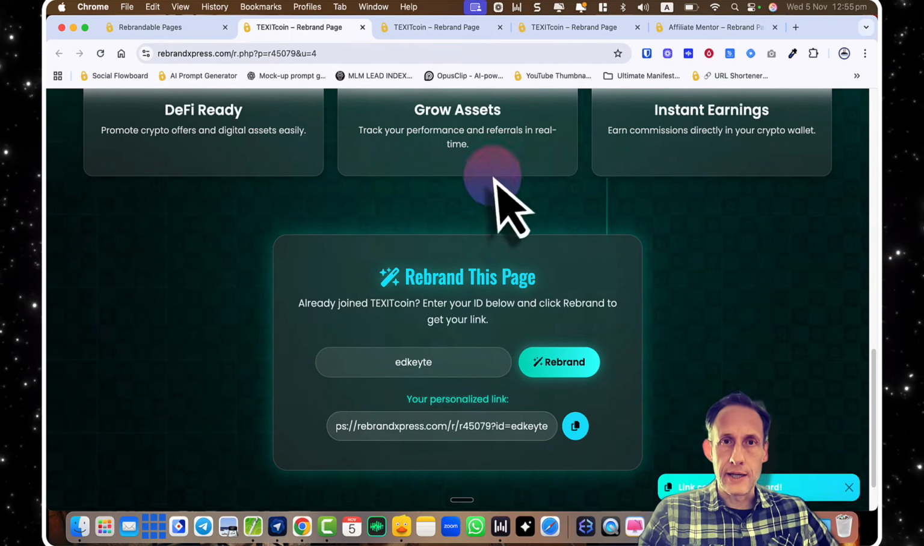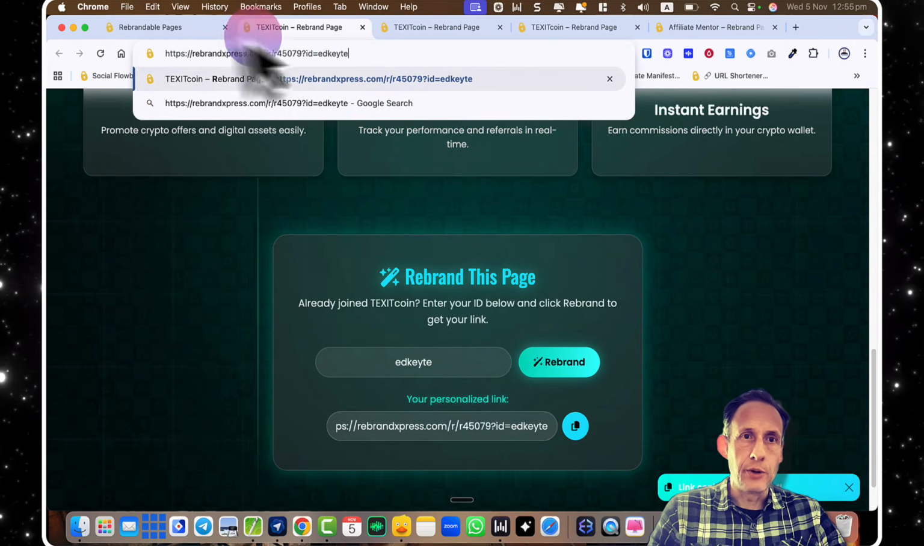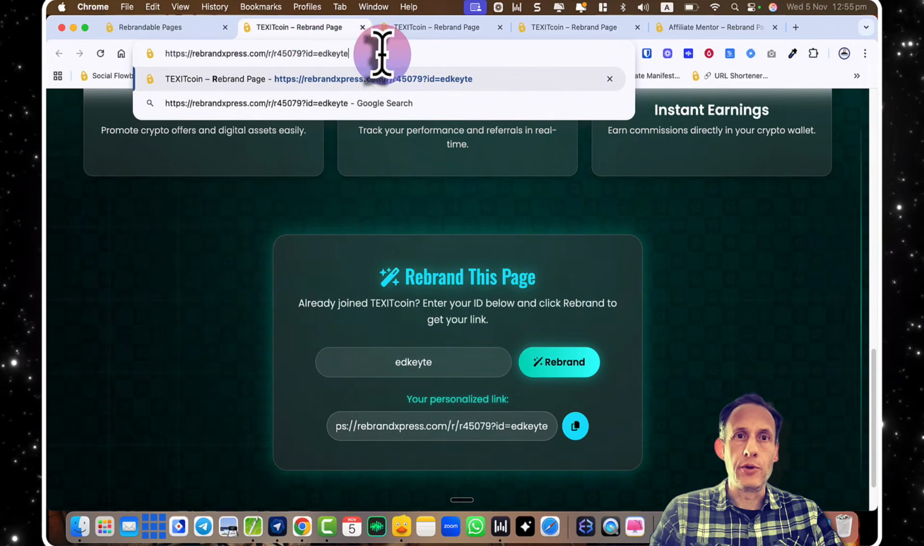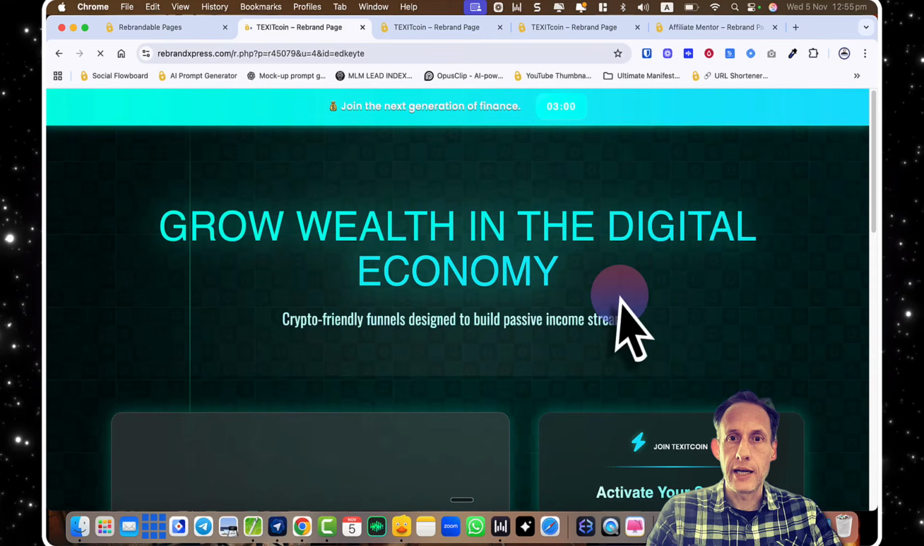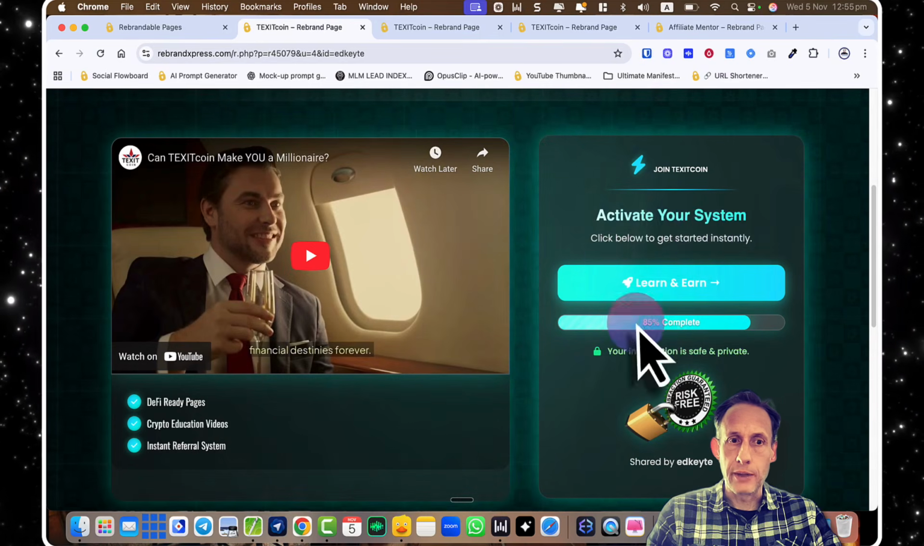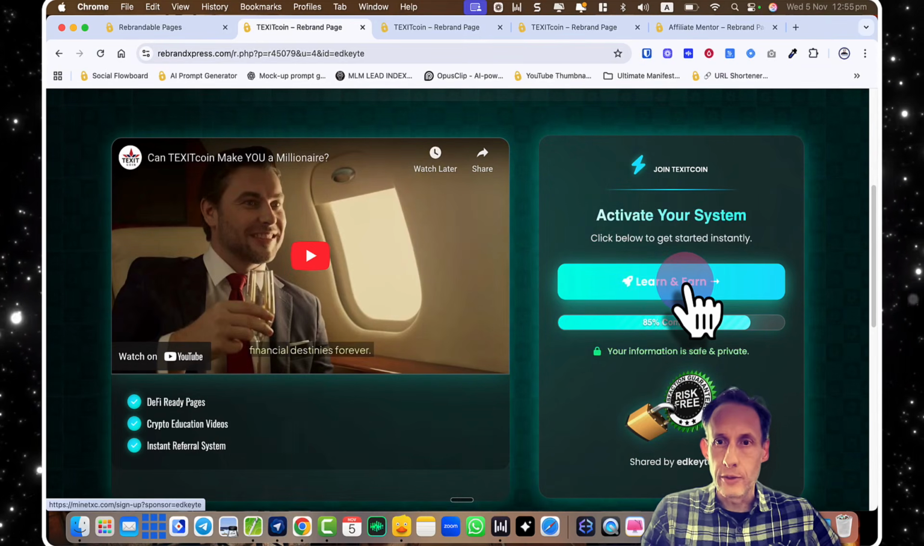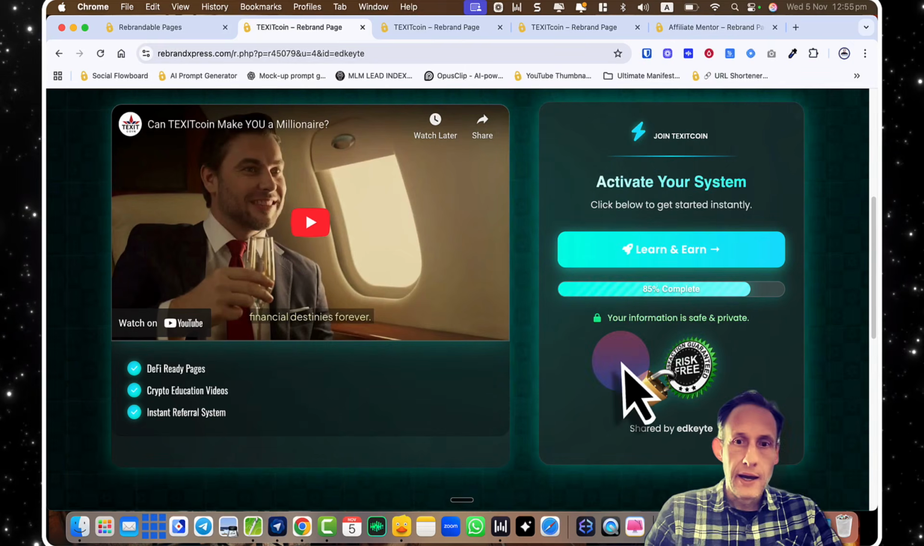And you just copy it to clipboard. You put your link in the URL, and then with your user ID, click, and then just test, and it just works. And the call to action button would go to whoever rebranded it. Simple as that.